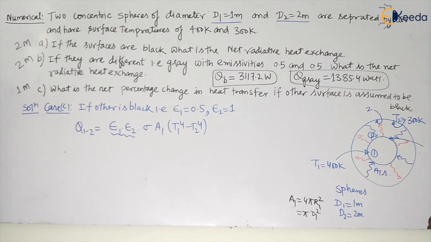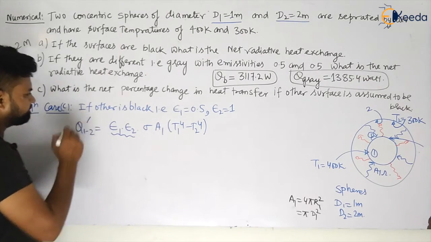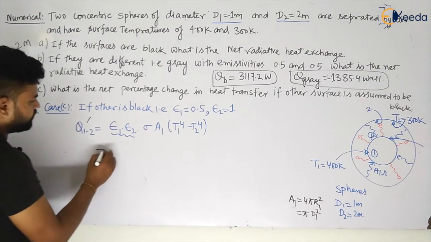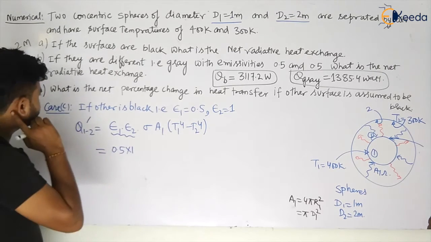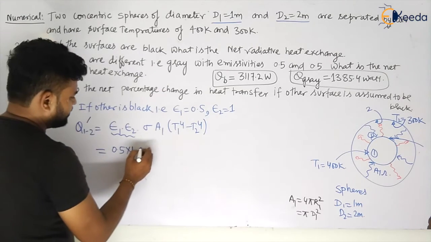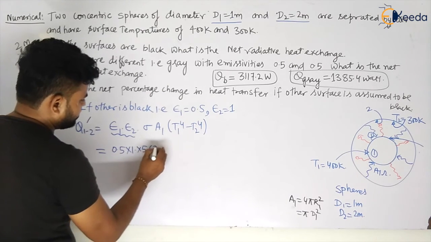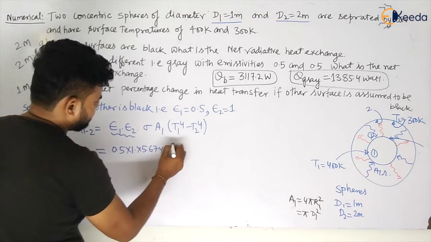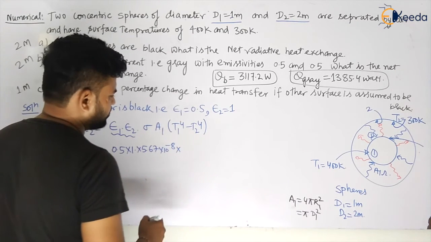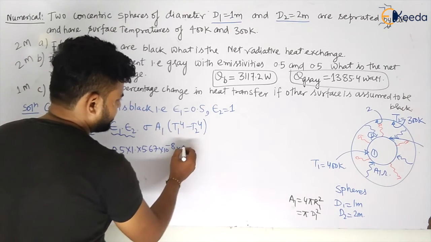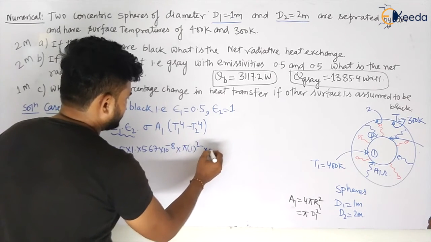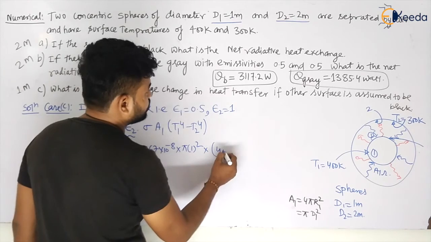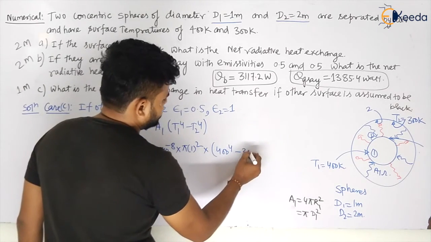Let us calculate it. So this will be Q12 in the second case will be equal to E1 E2, which is nothing but 0.5 into 1 into 1 multiplied by sigma, that is 5.67 into 10 to the power minus 8 into A1. So what will be A1, my dear students? A1 will be 4 pi R1 square or pi D1 square multiplied by T1 to the power 4, that is 400 to the power 4 minus 300 to the power 4.